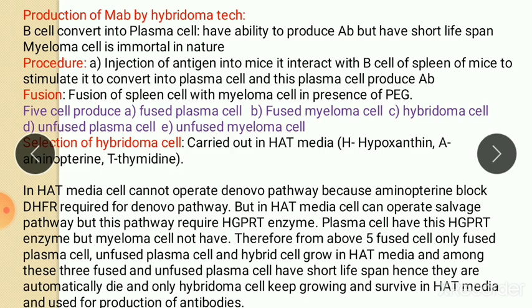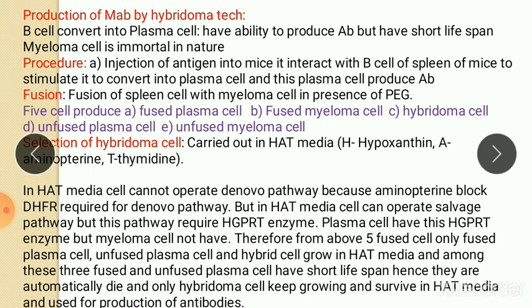Among these 5 cells, we are only interested in hybridoma cell, and therefore next step is selection of hybridoma cell. We want this cell only, that is hybridoma cell. It is a combination of both. So next step of this hybridoma technology is selection of hybridoma cell.